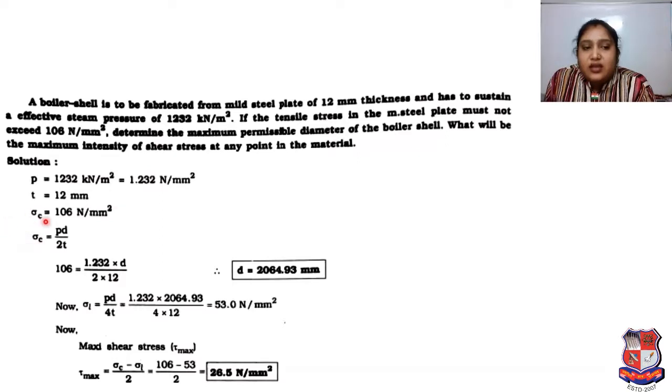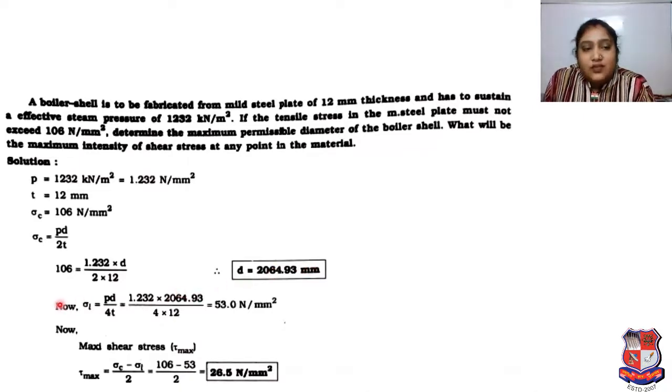Stress C will be PD upon 2T, as per the theories we have seen in our previous slide. Stress C is 106, P is given as 1.232, D we have to find as per equation 2, and thickness 12 is given. By simplifying, we get diameter D as 2064.93 mm.